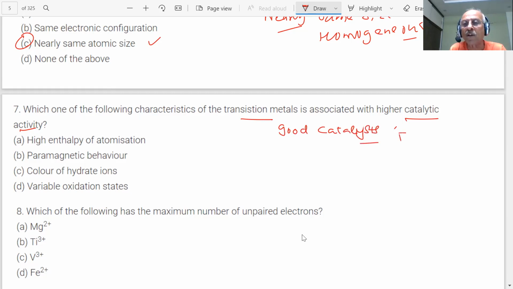You know, iron is used as a catalyst, nickel is used, palladium is used, platinum is used. All these are being used as catalysts. Vanadium pentoxide too, in different reactions, they are finding great uses as catalysts. Student, what is the reason? We told you the reasons they can act as catalysts. They lower the energy of activation and the reaction proceeds faster. What a catalyst does is increase the rate of the reaction. So what is the reason behind that, student?